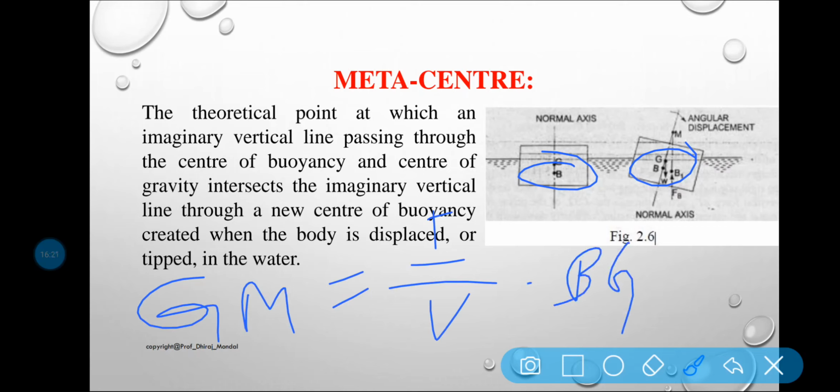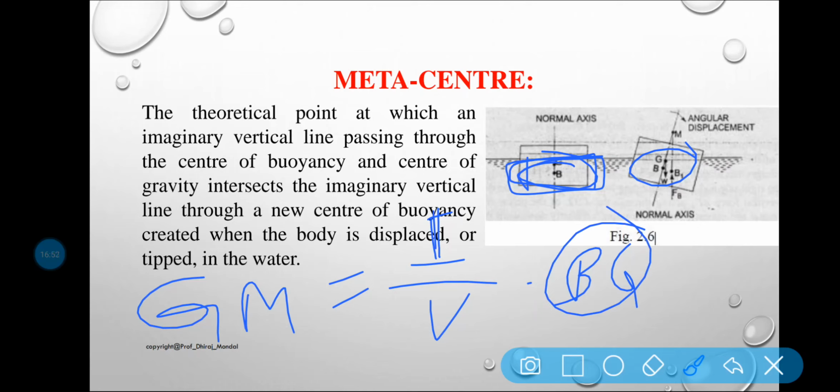Clear? So the volume of the fluid displaced by the body, that is your V. Volume of the body submerged in water is called your V, and I is the moment of inertia. So remember, BG is the distance between the center of buoyancy and the center of gravity.